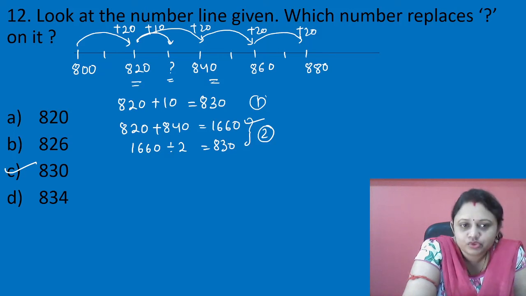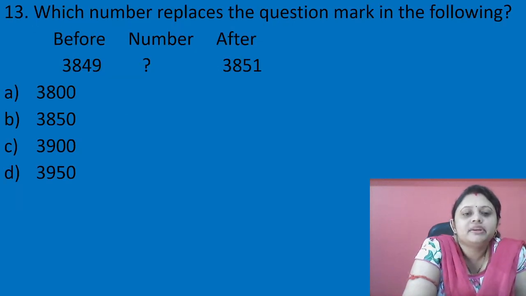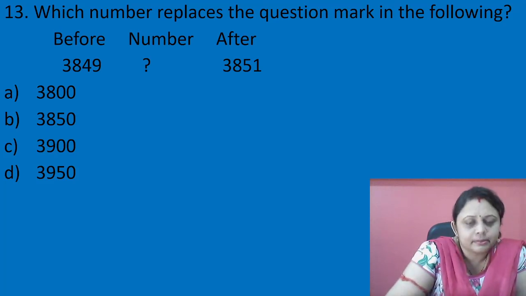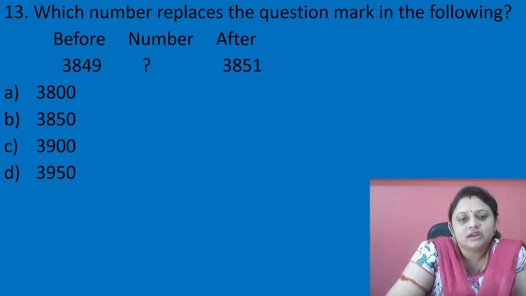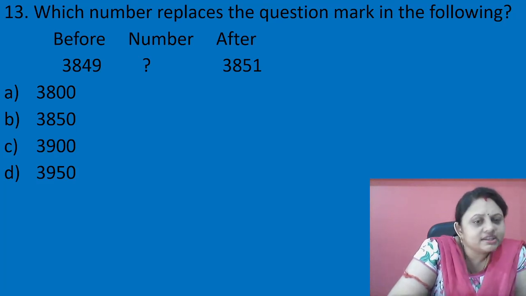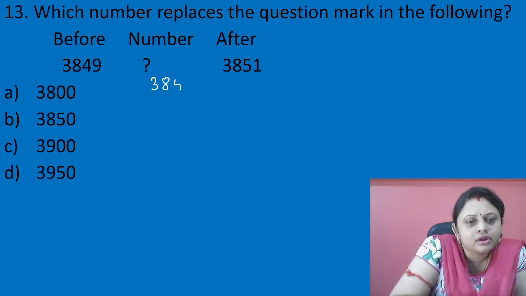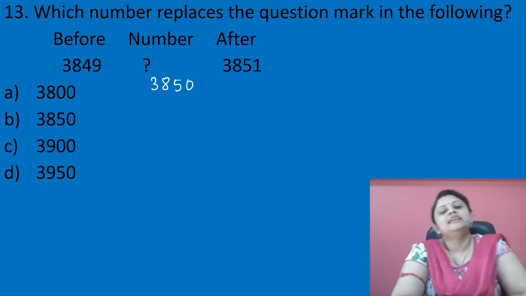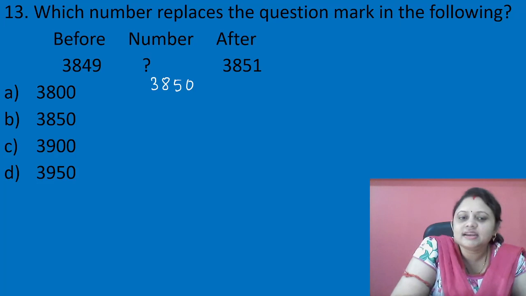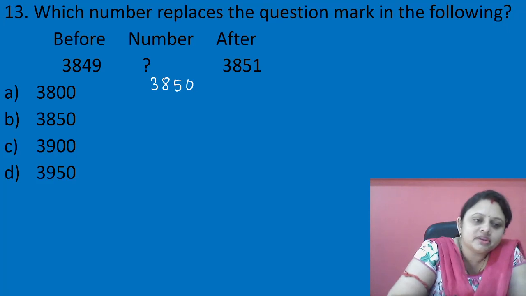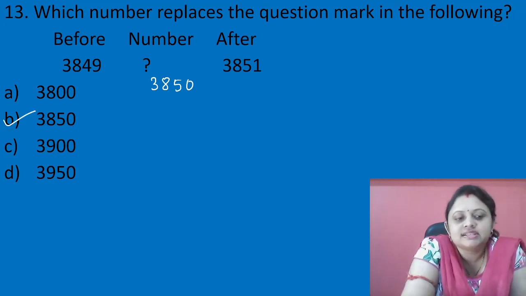Okay, let's move to the next question. Which number replaces the question mark in the following? Here there is a number, and the number before it is 3849 and the number after it is 3851. So what is the number? It is quite easy. 3849 is the before number, so the number should be 3850, and you can clearly see that the after number will be of course 3851. Okay bachcho, so what is the correct option? Option B, 3850.